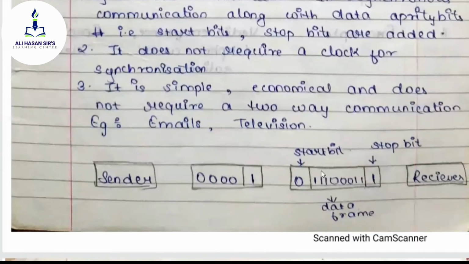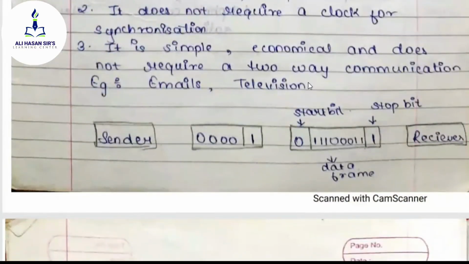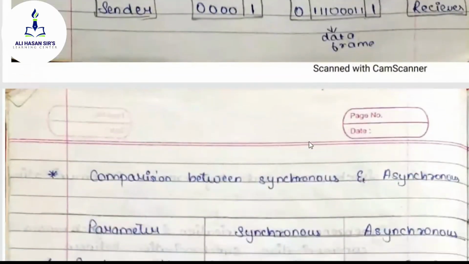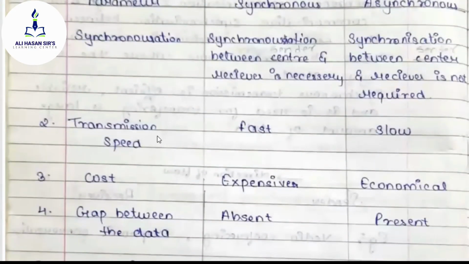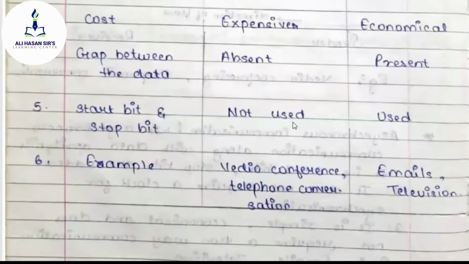Under the asynchronous communication, we require extra 2 bits along with the data frame, that is start bit and stop bit, and there is a gap between the data packets. There is a certain amount of gap between 2 data frames. The examples of asynchronous communication we have seen are emails, television, letters, etc. All are the examples of asynchronous communication. This was the second last topic. We have also seen the comparison between synchronous and asynchronous on the basis of parameters like synchronization, transmission speed, cost, gap between the data, start bit and stop bit, examples, etc.